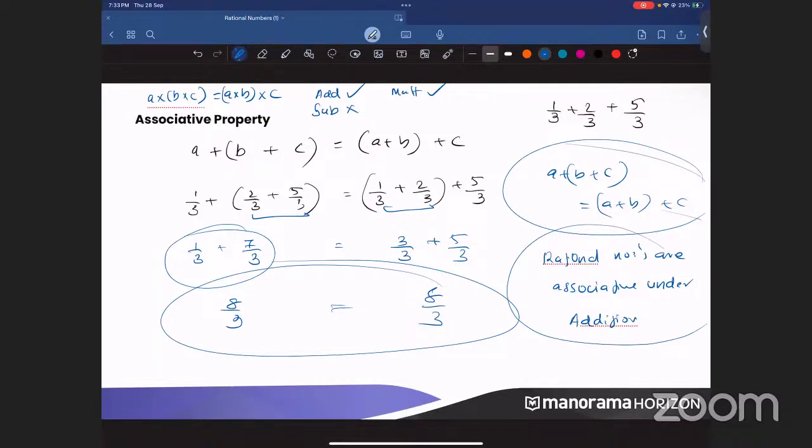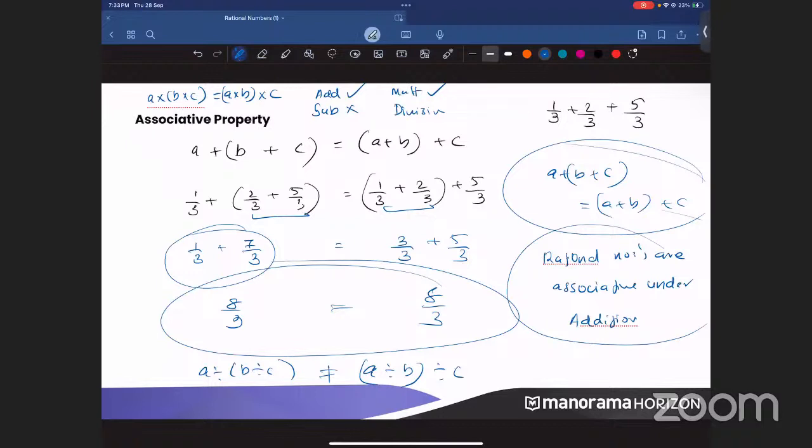So that means this is associative. Multiplication is also associative. Now, when you talk about division, can you divide three numbers in any order? A divided by B divided by C will never be equal to A divided by B divided by C, unless it is all the same numbers. Unless it is all the same numbers, the answer will not be equal.